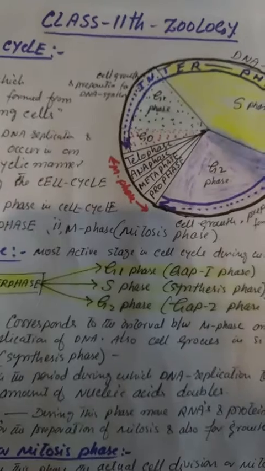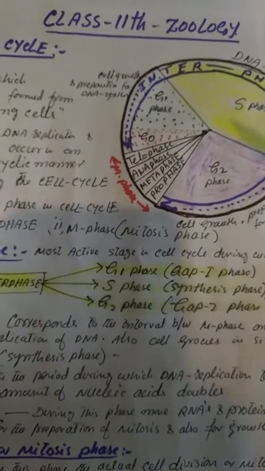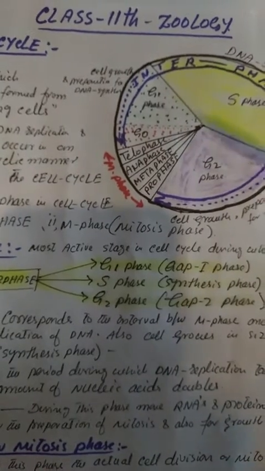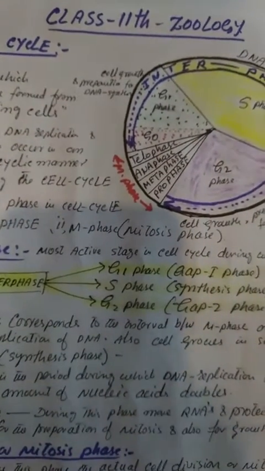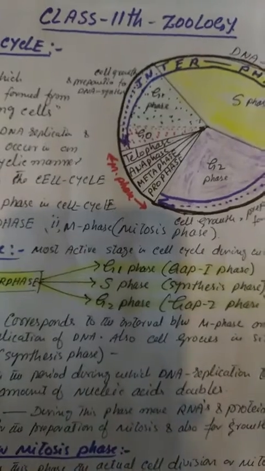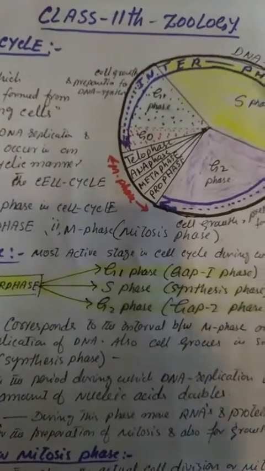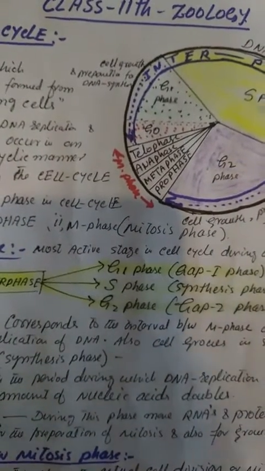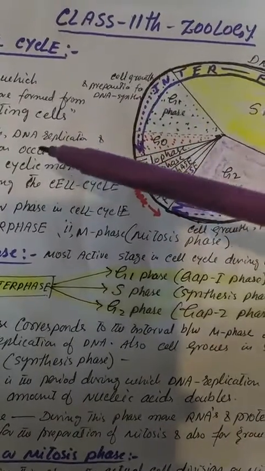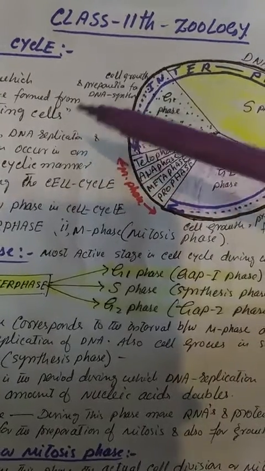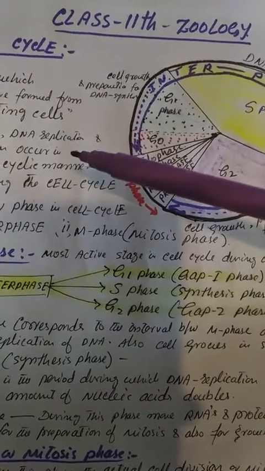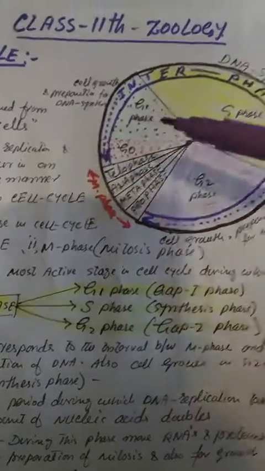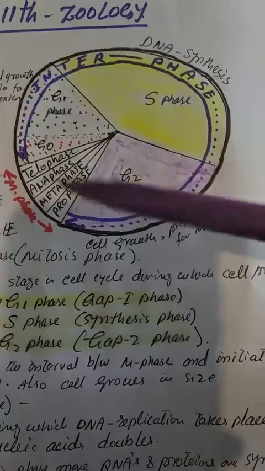Now, first of all, we will understand about the cell cycle. Cell cycle is basically a process by which new cells are formed from pre-existing cells. During this process, cell growth, DNA replication, and cell division occur in an orderly and cyclic manner, constituting the cell cycle, as you can see in the sketch.